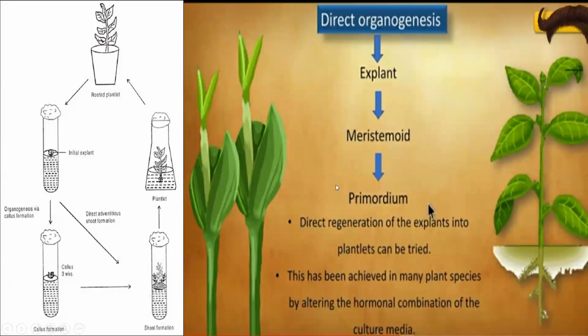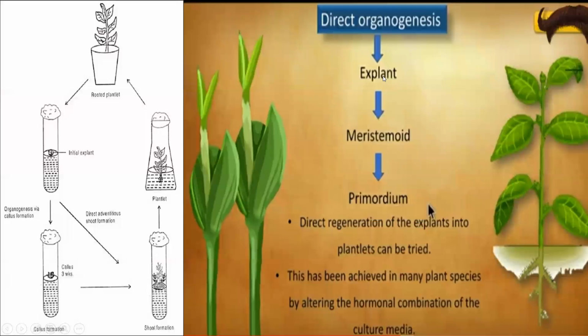Now, as I said, we are having two different types of organogenesis. We can go for direct organogenesis or the indirect organogenesis. As you can see here, we are having both. It's a simple diagram where we will be able to understand how direct and indirect organogenesis takes place.